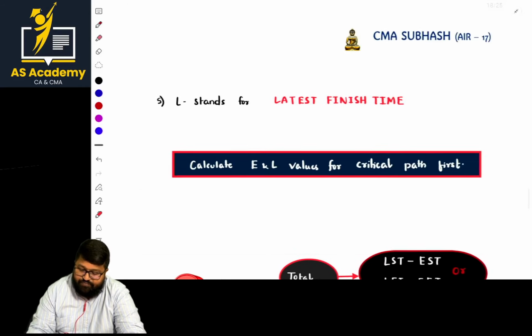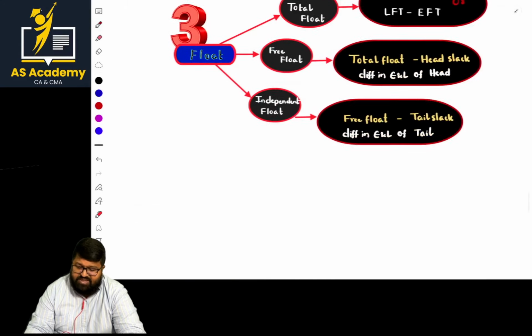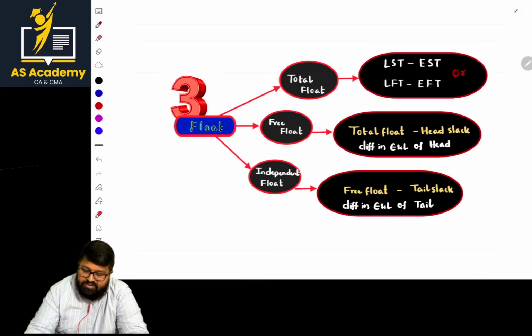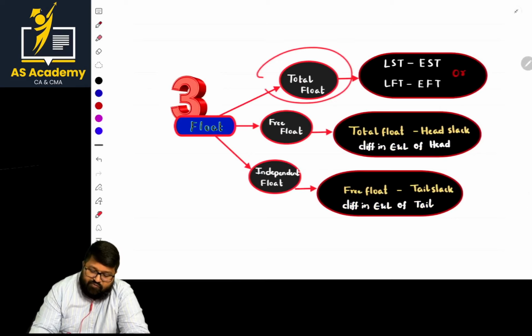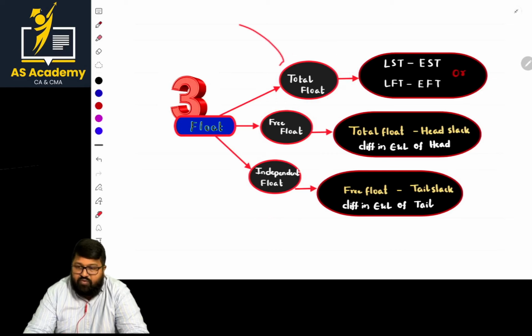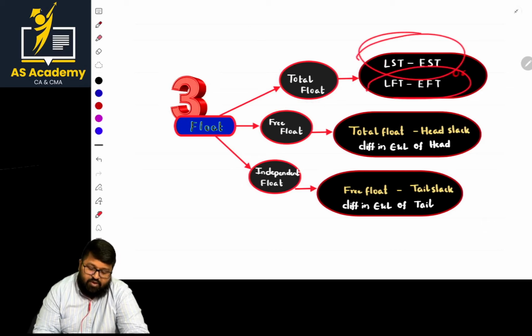Next, what is the next part, sir? Now we are done with the E and L values. Basically, what are the next three formulas? Three important formulas: total float, free float, and independent float. First, you need to calculate total float. Total float is either LST minus EST or LFT minus EFT.